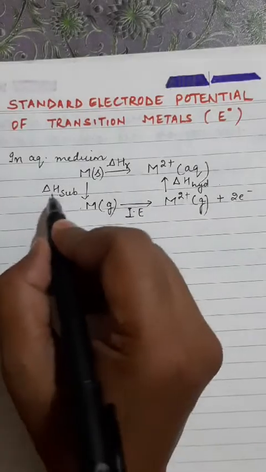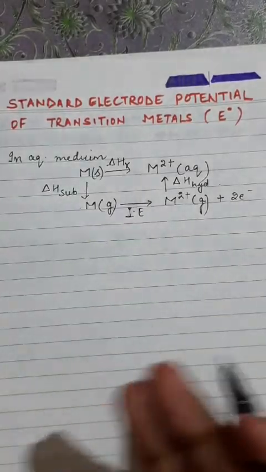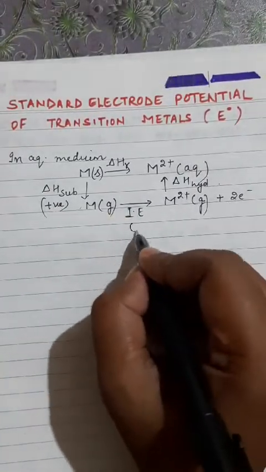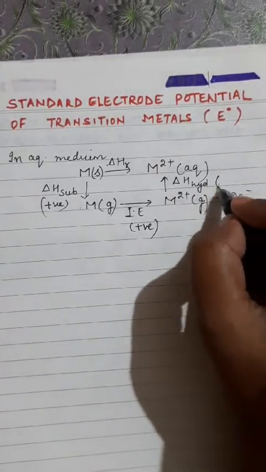Now let's check the sign. Sublimation energy is the energy required to convert solid into gas, so it has a positive sign. Ionization energy is also the energy required, so it has positive sign. Hydration enthalpy is the energy released, so it has negative sign.